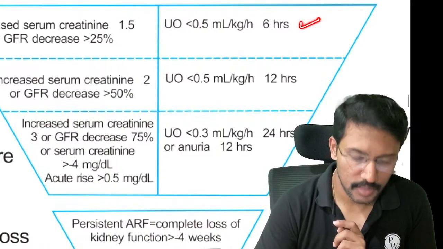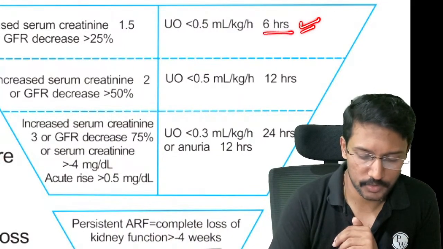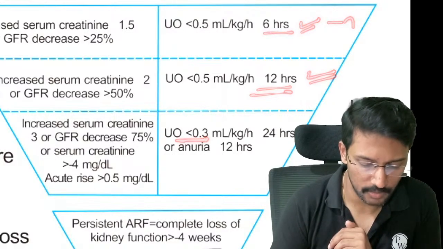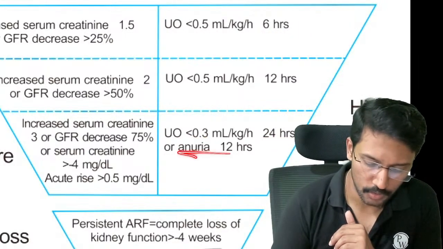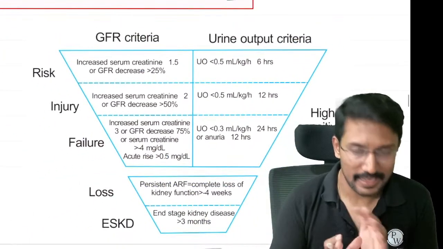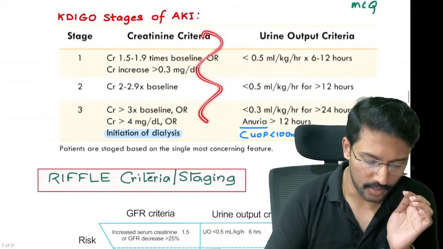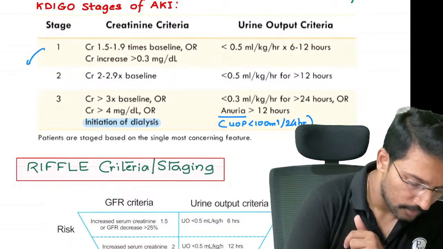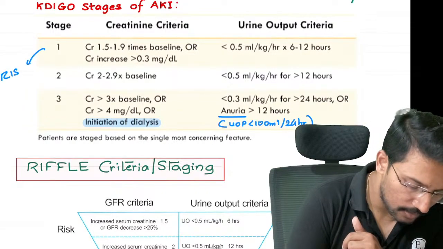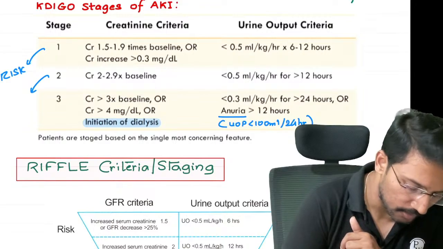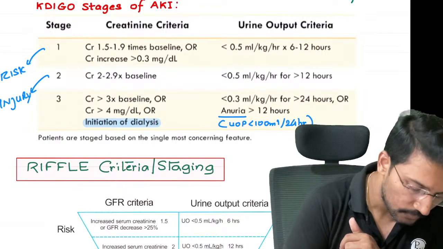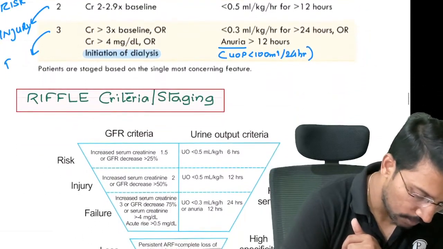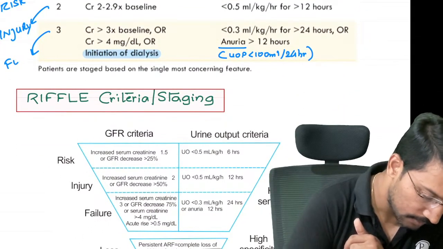The urine output criteria is also the same, right? Less than 0.5 ml for 6 to 12 hours, 12 hours or more, or less than 0.3 ml per kg per hour for 12 hours, or anuria for 12 hours. So it is the same as KDIGO, not different for the first 3. So all you need to remember is, according to RIFLE, stage 1 becomes the risk category, stage 2 becomes the injury category, and stage 3 becomes the failure category.